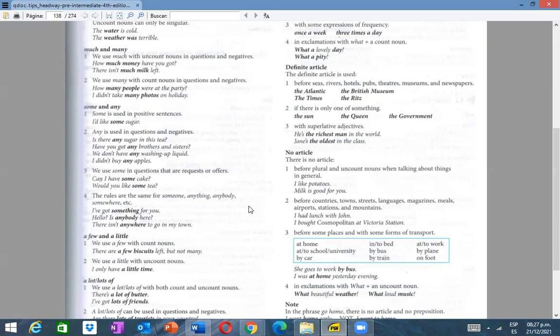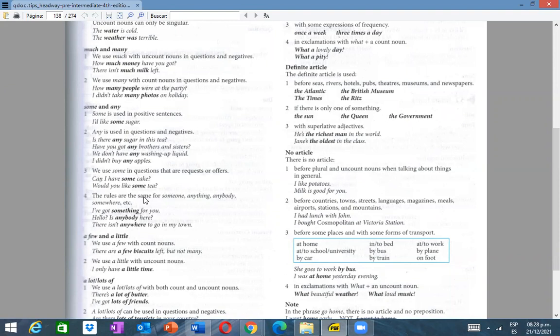Is there any sugar in this tea? Have you got any brothers and sisters? We don't have any washing up liquid. I didn't buy any apples, right? You know, that part is easy for you. The next, number 3. We use some in questions that are requests or offers. Yes, this is another rule that we have learned before, and here we have to remember again because it's important. We use some in questions that are requests or offers.